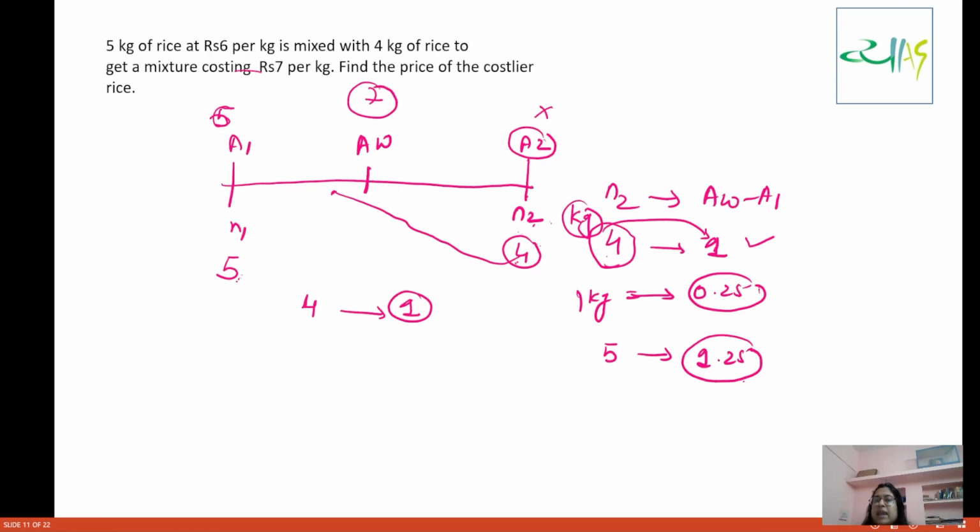So x minus 7 is 1.25, and x is 8.25. This was our answer in the earlier method, but here there is even less calculation.